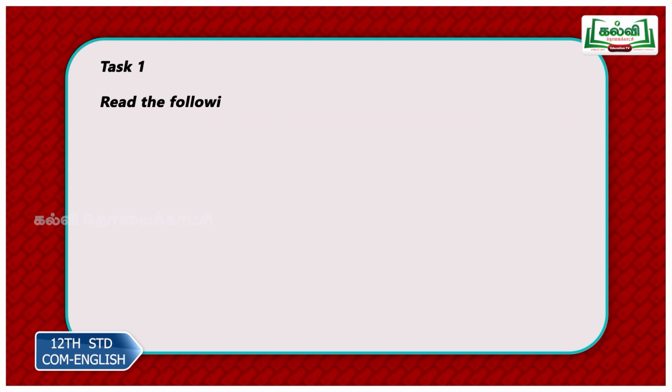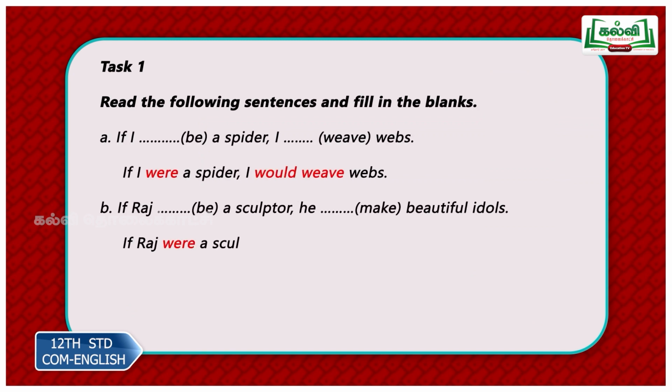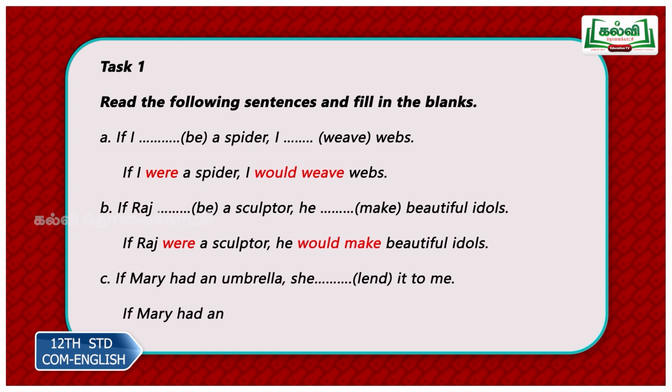Now let us proceed with the exercises. If I dash a spider, I dash webs. So here, be. Now be forms of verbs, I have already told you: is, was, are, were, am. Now I am not a spider, I am a human being. So I am just totally imagining this condition. So if I were a spider, where would be the right answer here?